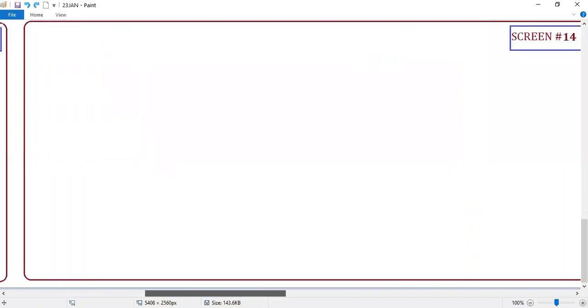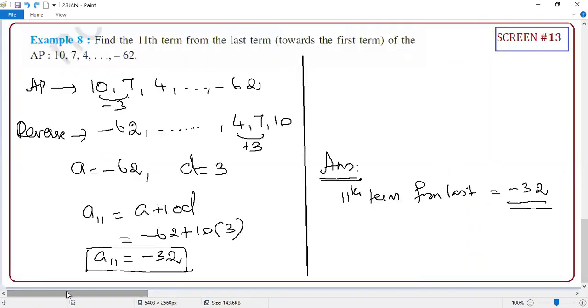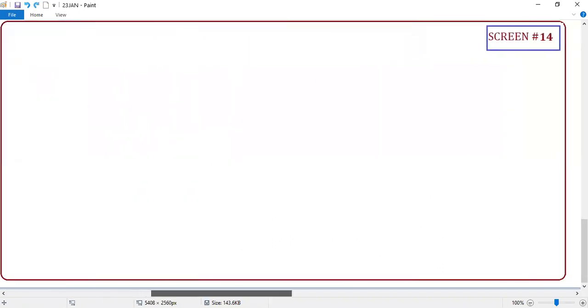Sir, how did A11 come? Why A11? Here I want the 11th term from the last. Yes or no? I'm not finding A11 for this, this A11 is for the reversed AP. Why did I reverse? Because I want the 11th term from here. Clear or not? So we are going to the next.